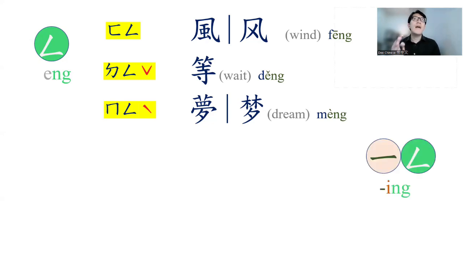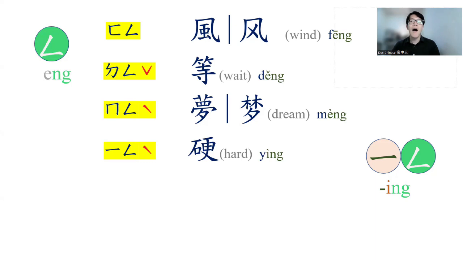Okay, so when ng is combined with medials, the same thing that happened with n also happened here. When ng is combined with the high vowel such as i, the original vowel is disappeared and is assimilated with i. So it will become ing. On fourth tone, we say yin.